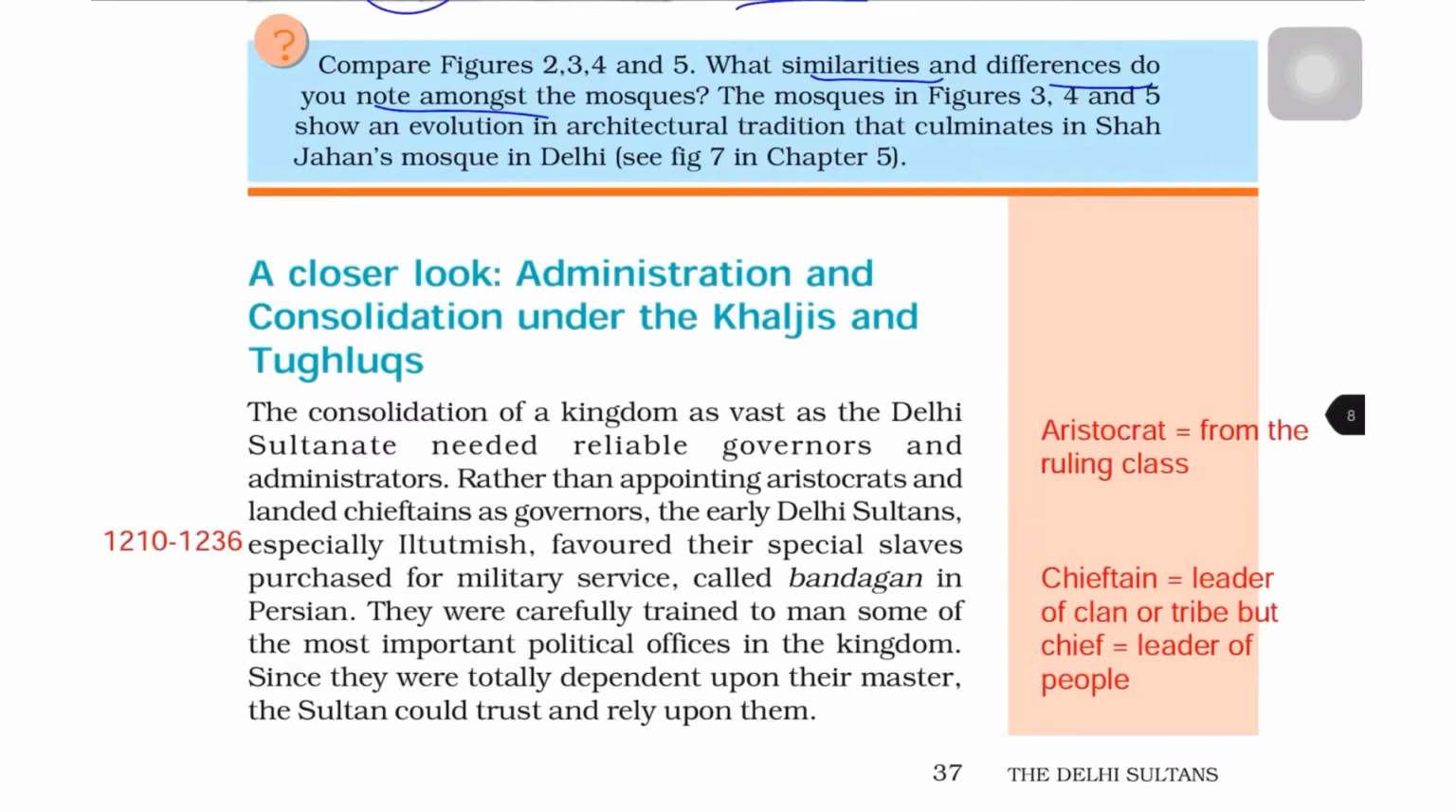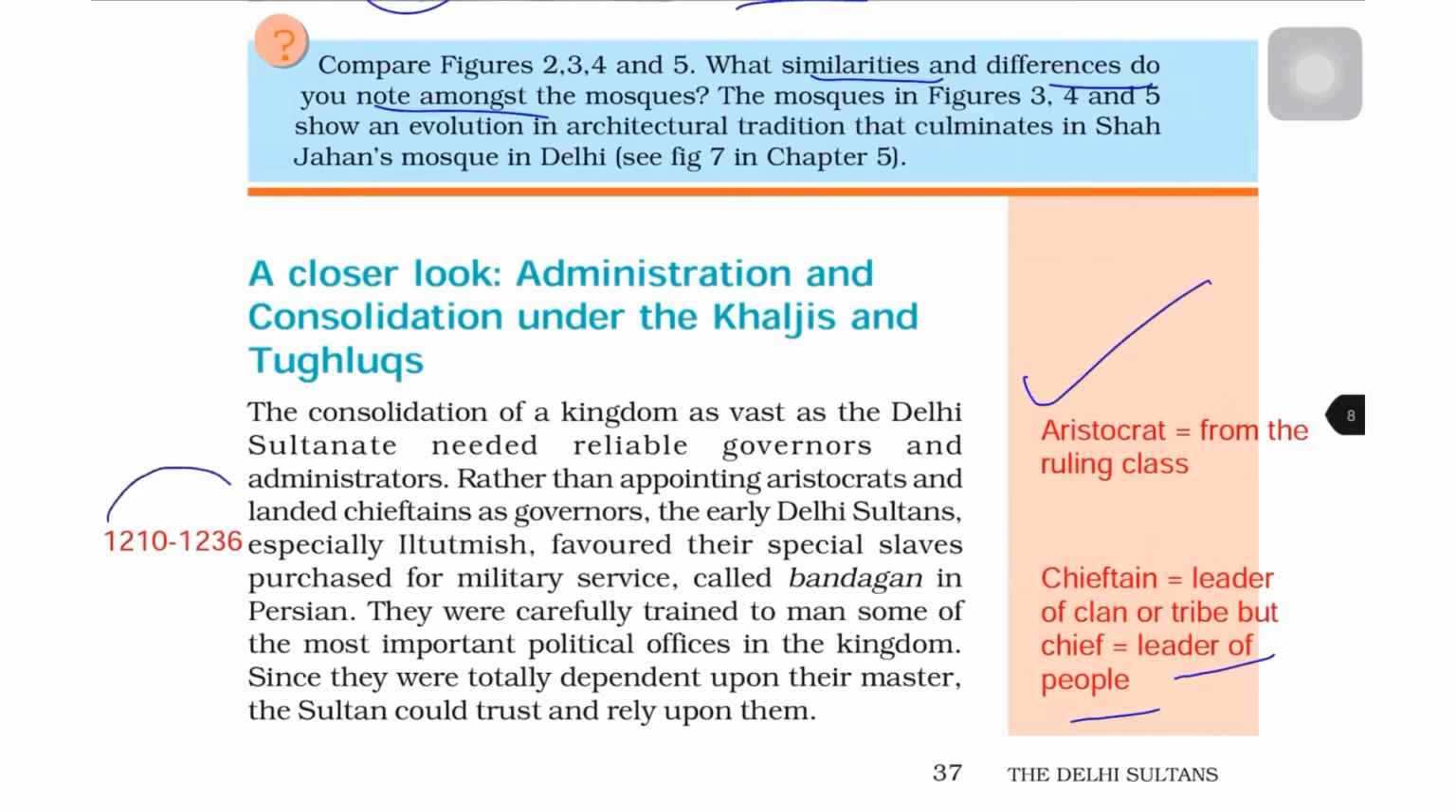The consolidation of a kingdom as vast as the Delhi Sultanate needed reliable governors and administrators. But rather than appointing the aristocrats and landed chieftains as governors, now here aristocrat means from the ruling class and chieftains were the leaders of a clan or tribe, the early Delhi sultans, especially Iltutmish, favored their special slaves purchased for military service, called bandagans in Persian. They were carefully trained to man some of the most important political offices in the kingdom. Since they were totally dependent upon their master, the Sultan could trust and rely upon them.